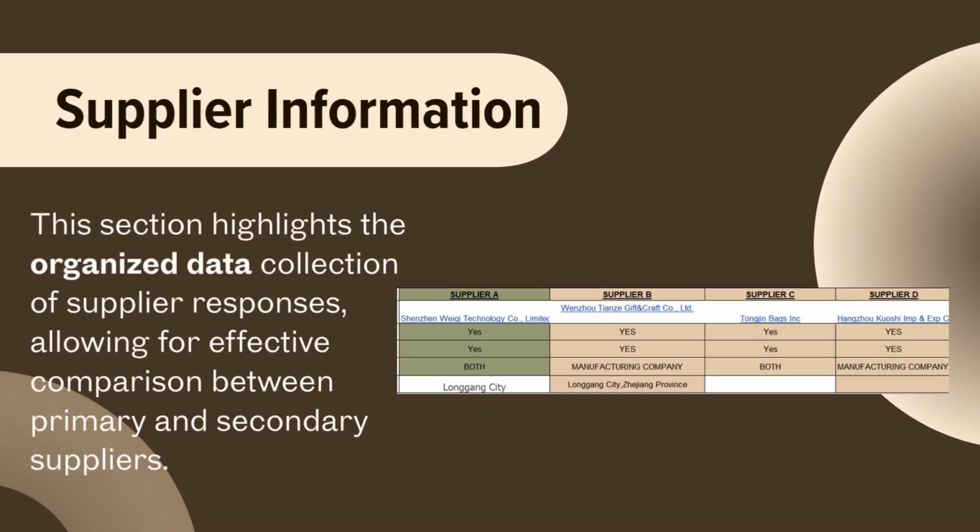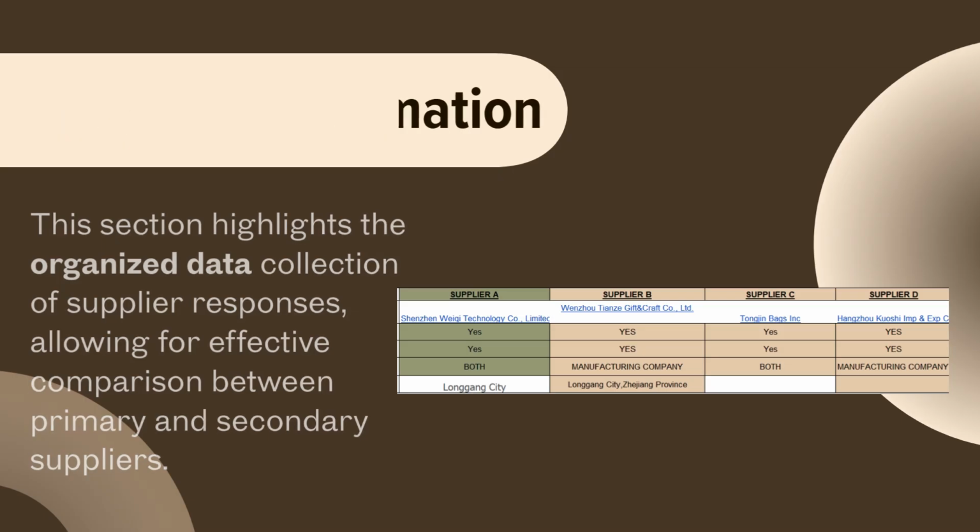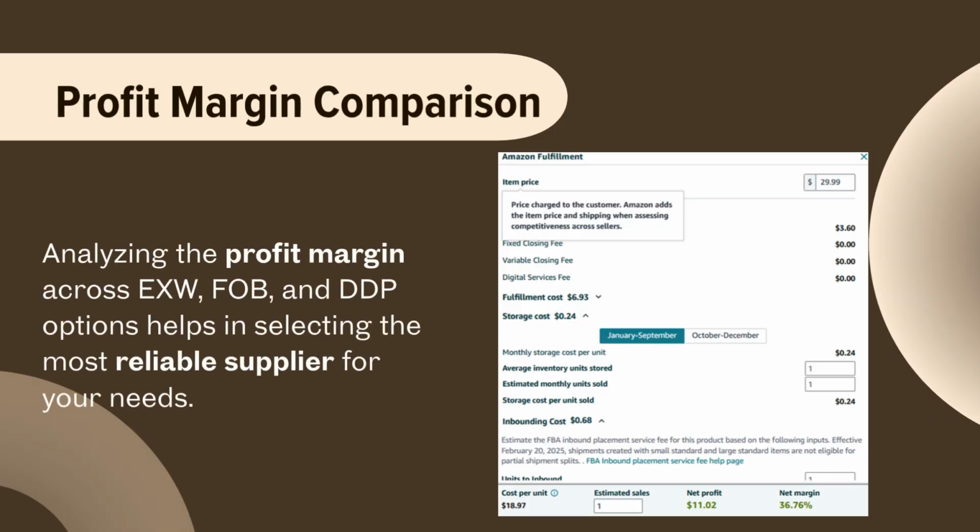Next, I gathered, organized, and analyzed the supplier responses. I selected the five most responsive and informative suppliers and included their information in a spreadsheet. I also collected each supplier's company details to help me rank them. From there, I identified my primary and secondary suppliers based on their pricing, communication, and of course their reliability. Then now I will compute the profit margin using the EXW, FOB, and the DDP prices.